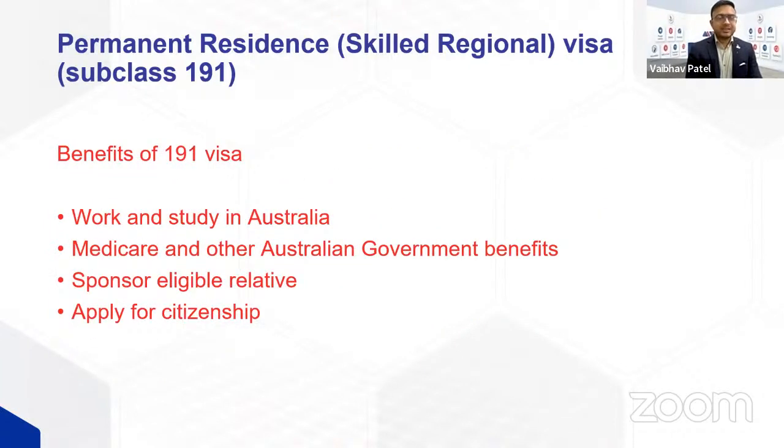Once you apply for a 191 and that's granted, that's your permanent visa. Then you can work, live and study anywhere in Australia. You can also enroll in Medicare and other government benefits. You can also sponsor other eligible relatives like your partner or parents. And you can also apply for citizenship.